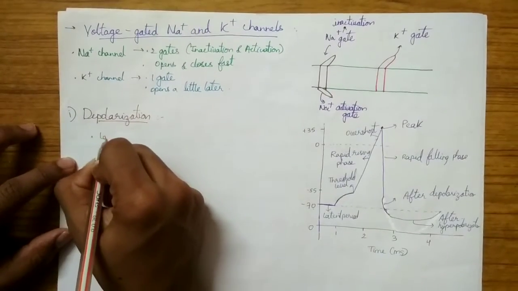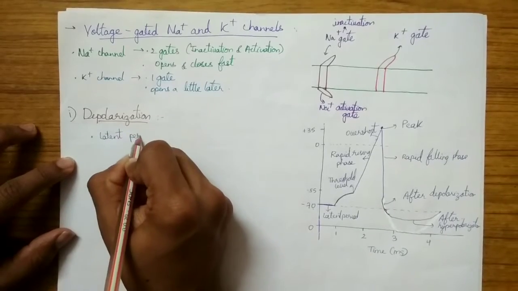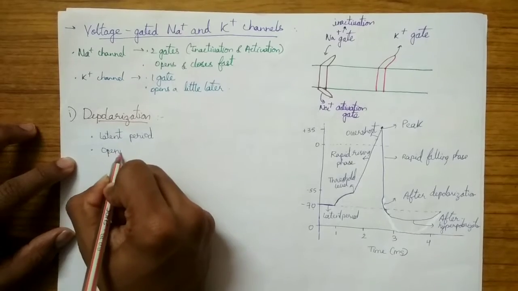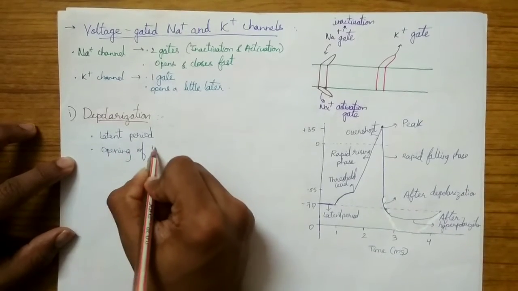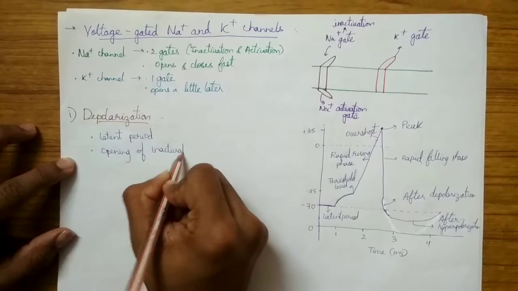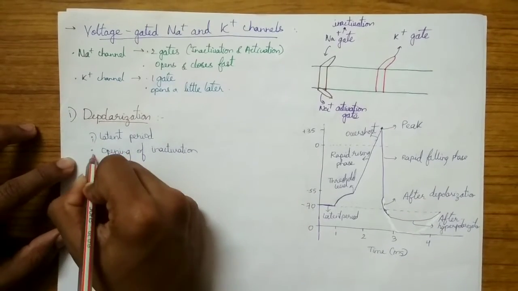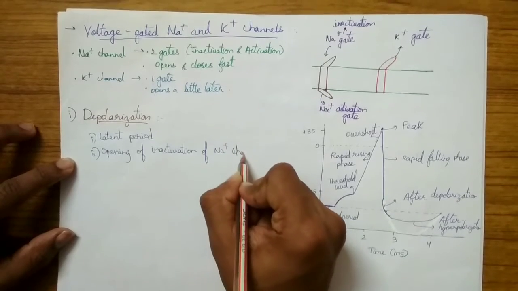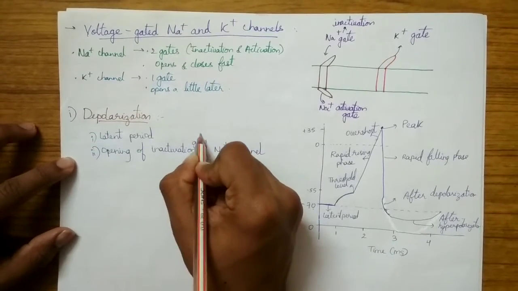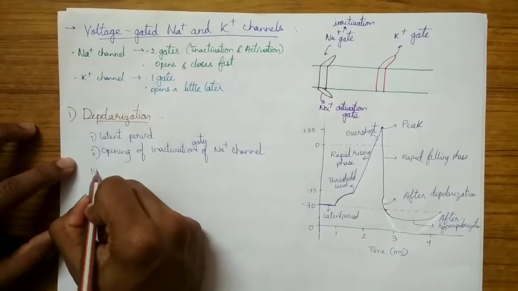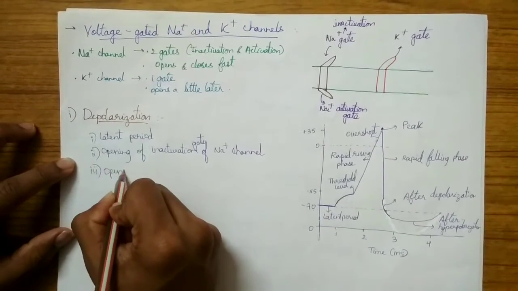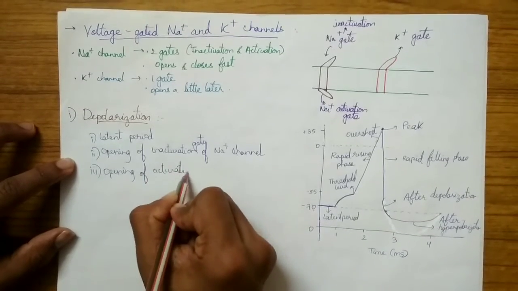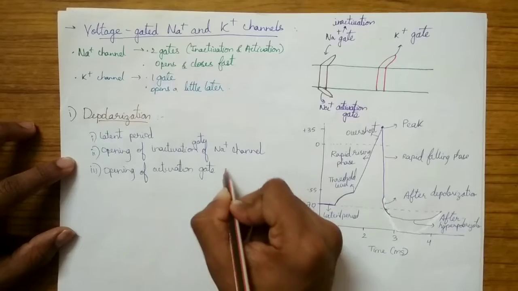There will be a latent period, then opening of the inactivation gate of the Na plus channel, then opening of the activation gate of the Na plus channel.